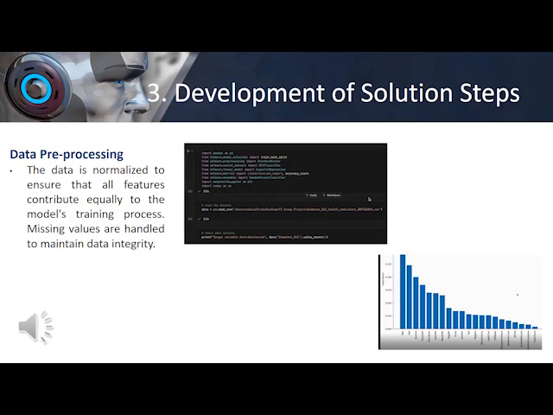Number 3, development of solution steps. Data pre-processing. The data is normalized to ensure all features contribute equally to the model's training process. Missing values are handled to maintain data integrity.